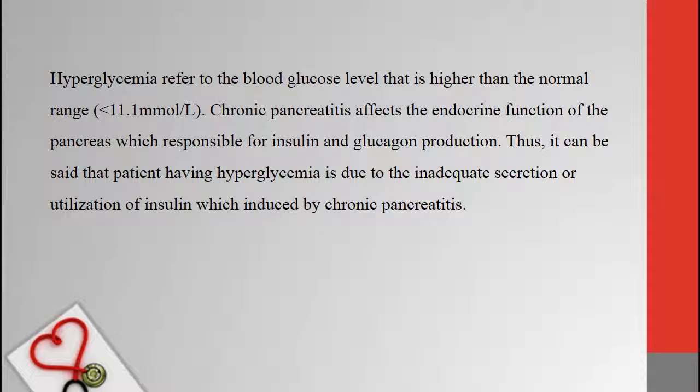Hyperglycemia refers to the blood glucose level that is higher than the normal range. Normal range is usually lower than 11.1 millimole per liter. Chronic pancreatitis affects the endocrine function of the pancreas, which is responsible for the insulin and glucagon production. Thus, it can be said that the patient having the hyperglycemia is due to the inadequate secretion or utilization of insulin, which is induced by chronic pancreatitis.